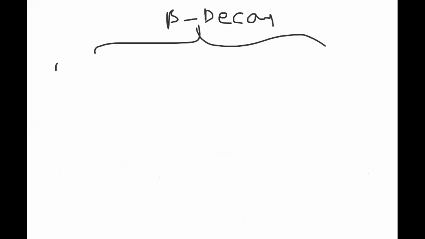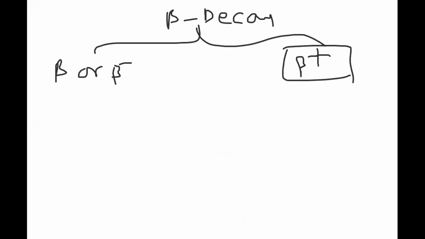Now, if it is beta or beta minus decay, what will happen? We told one is beta or beta minus decay, and another one is beta plus decay. Two forms we are discussing here.